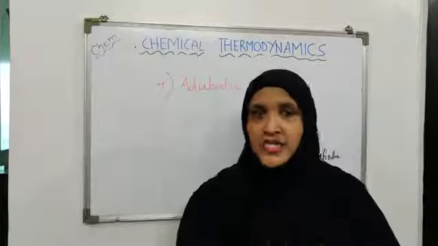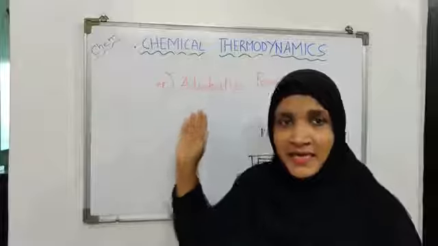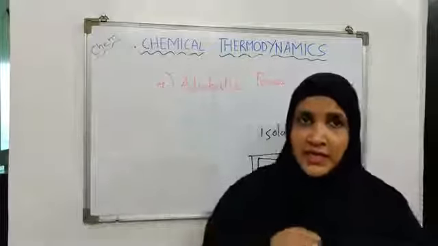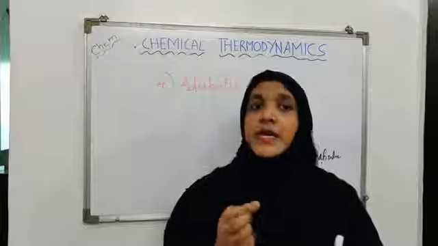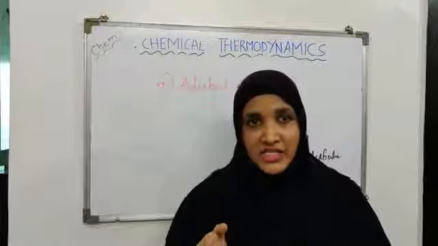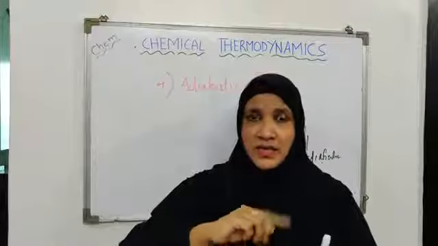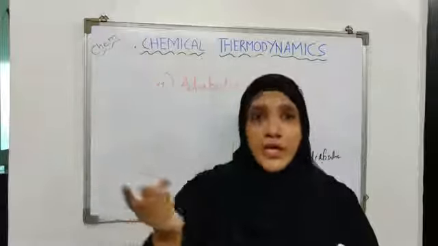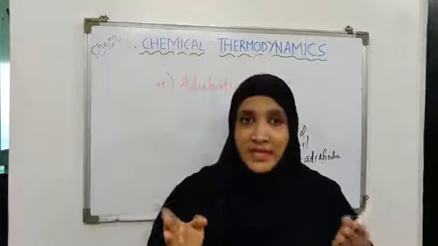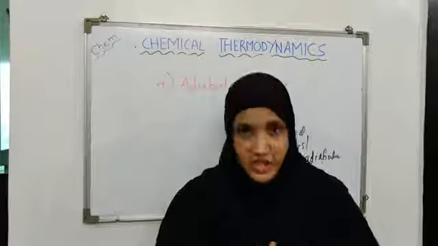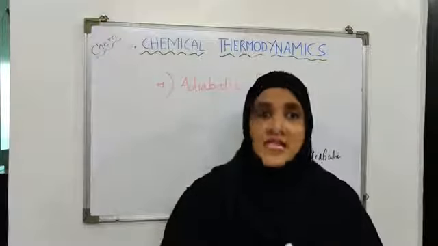So when a reaction takes place in this manner, that is in adiabatic process or adiabatically, the heat may be given out or heat may get absorbed during the reaction. Now the heat cannot be taken from the surrounding and cannot be given out into the surrounding because the process is adiabatic. It does not allow the exchange of heat due to the thermally insulated wall of the system.